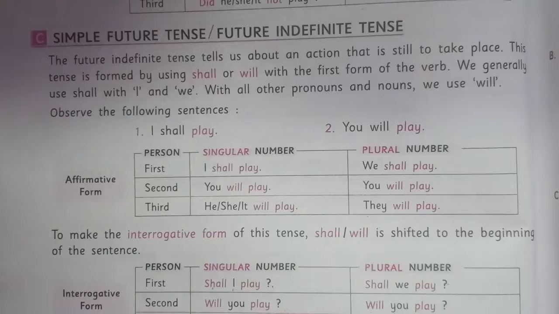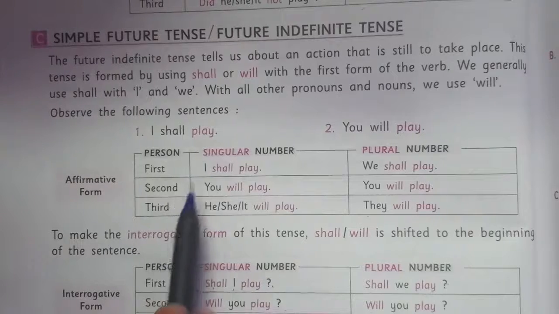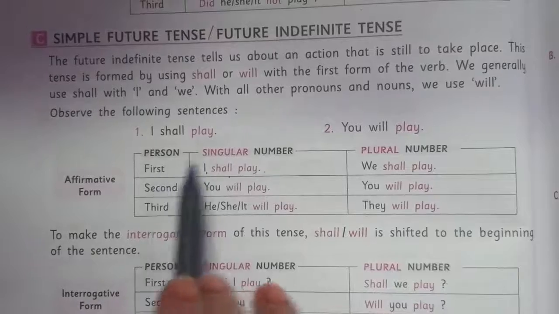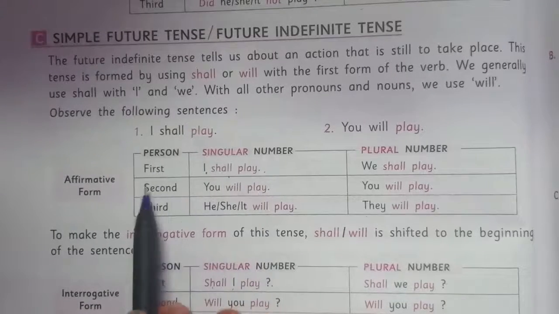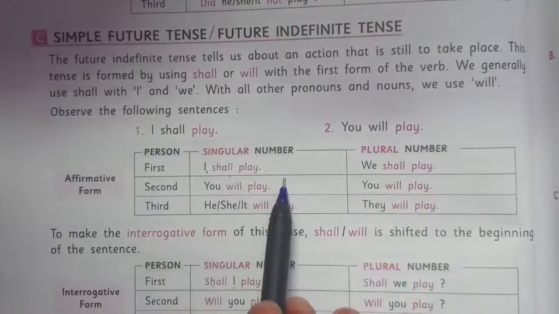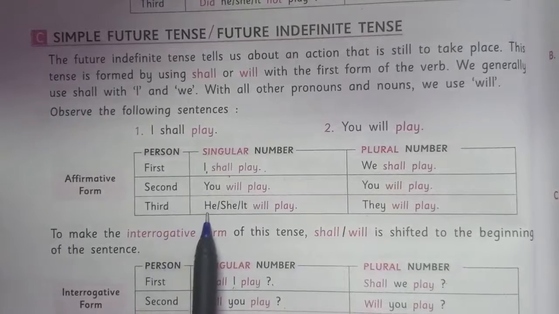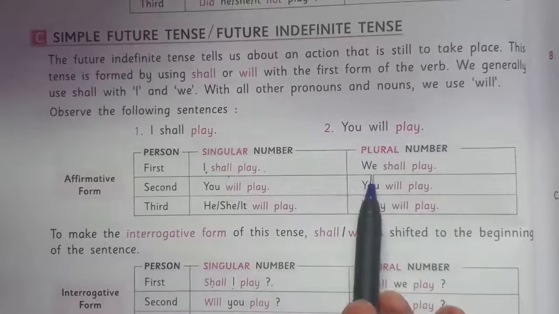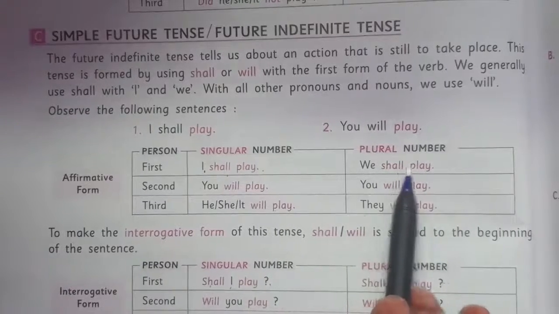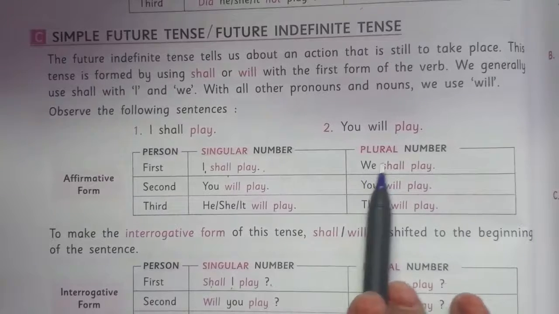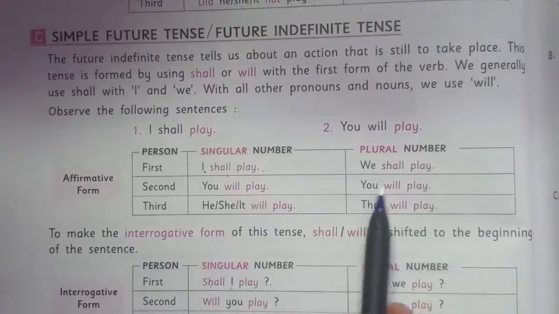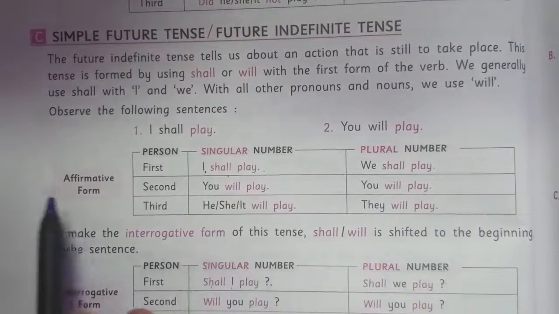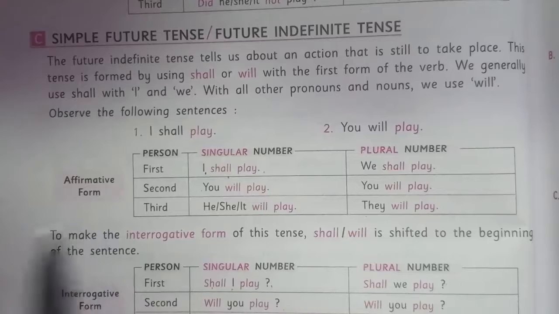Now you can see the affirmative form of simple future tense. I shall play for the first person singular number. Second person, you will play. Third person, singular number, he will play, she will play. And in plural number with we we have to use shall. So we are going to use we shall play. You will play. They will play. So this is the affirmative form of simple future tense.